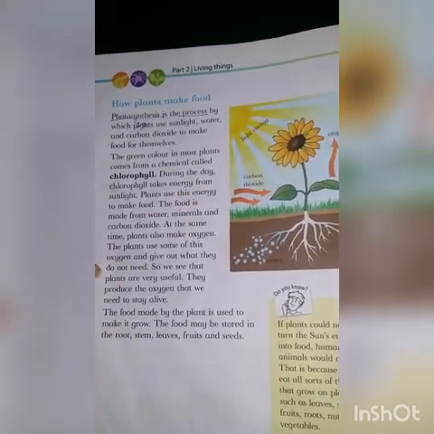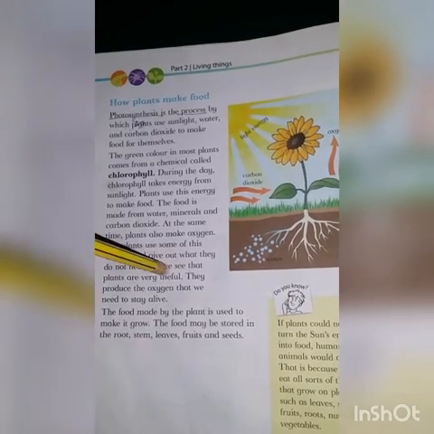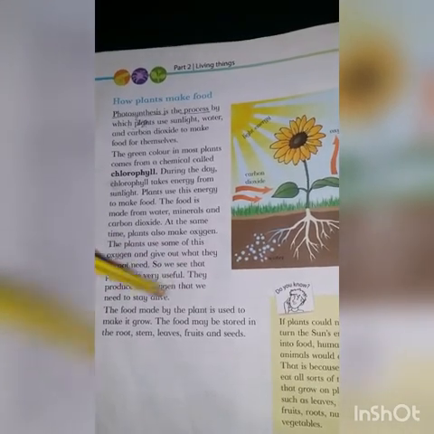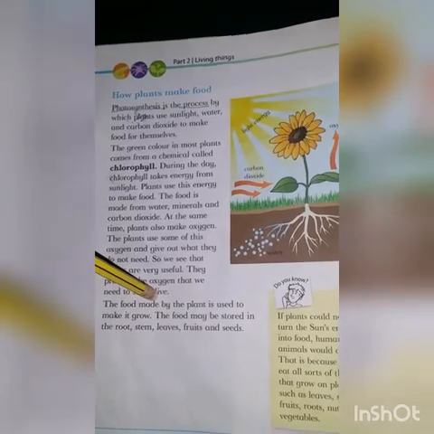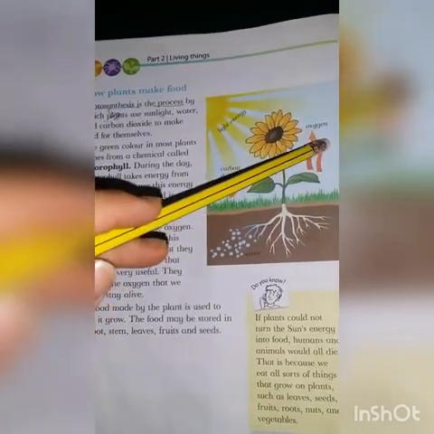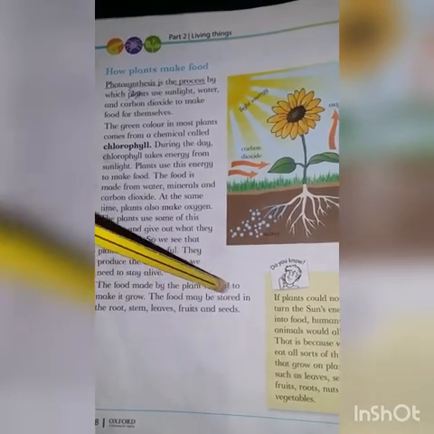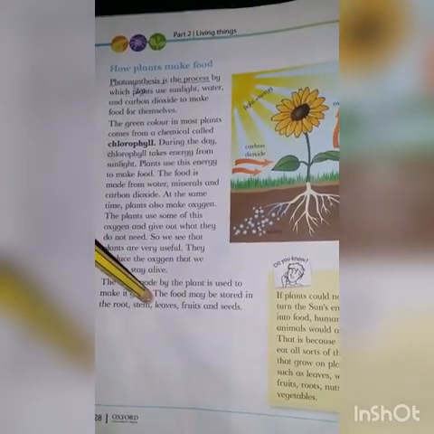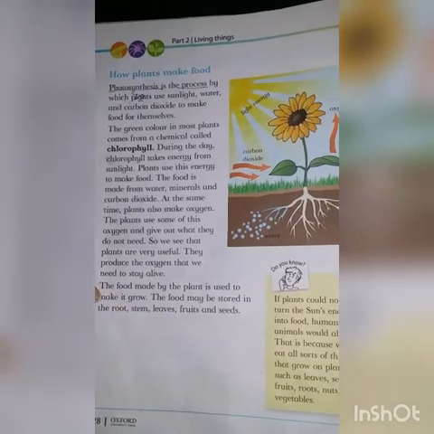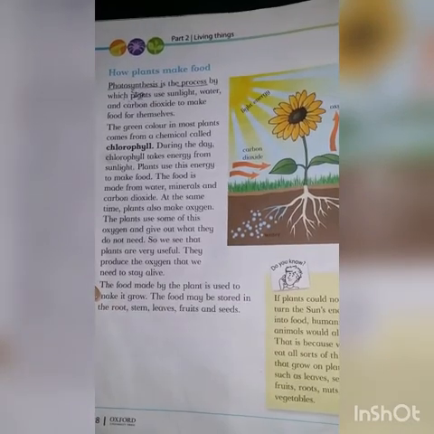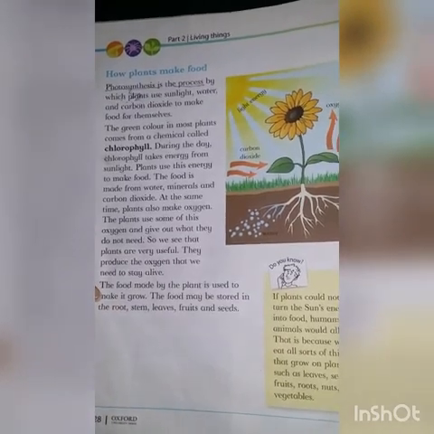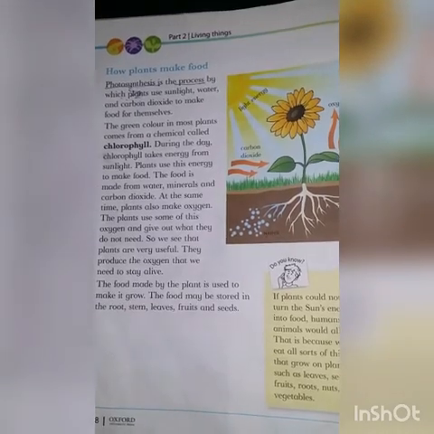So we see that the plants are very useful. They produce the oxygen that we need to stay alive. Yes, we take this oxygen and we stay alive because of it. The food made by the plant is used to make it grow. So it grows with the help of the food it is making. It makes food, it uses it and it grows.